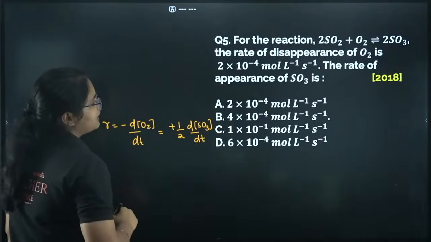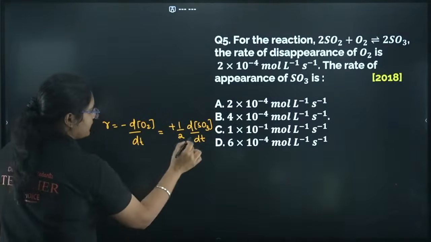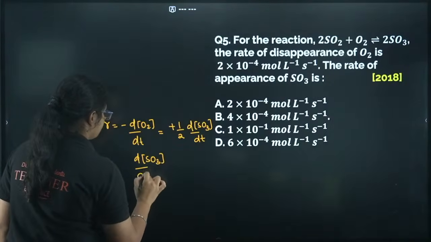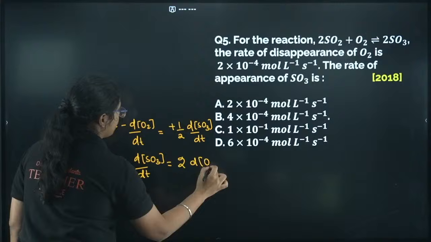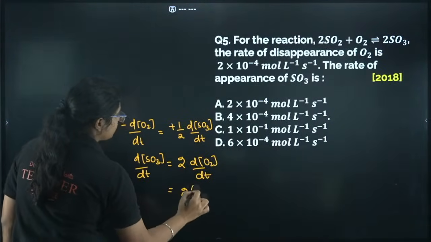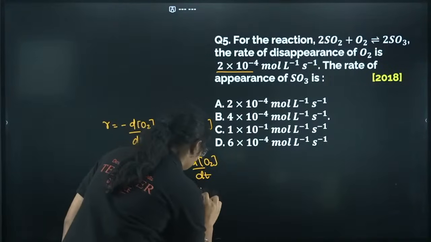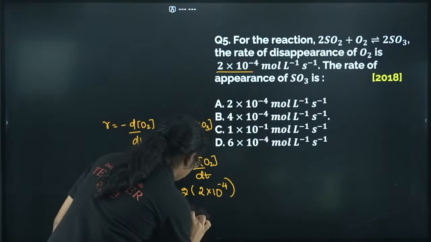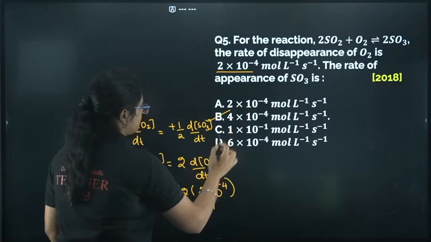Okay, now what do we have to find here? The rate of appearance of SO3. Means I have to find this d[SO3]/dt, which is equal to 2 times d[O2]/dt. What is the value of d[O2]/dt? 2 into 10 to the power of minus 4. So that is equal to 4 into 10 to the power of minus 4, which is your option number B here.